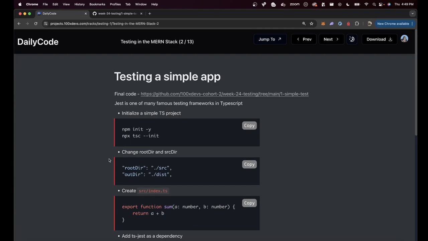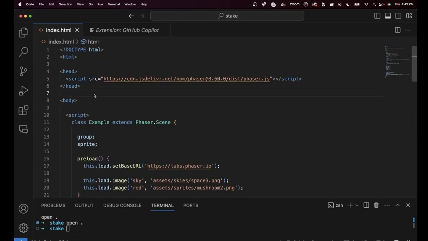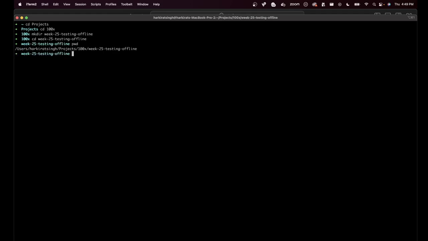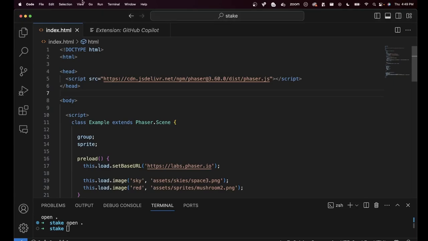I'm going to write everything from scratch. Let me open Visual Studio Code. Let me create a fresh folder here, call it week 24 or 25, I think, testing part 2, or maybe offline. Let me open this in Visual Studio Code.